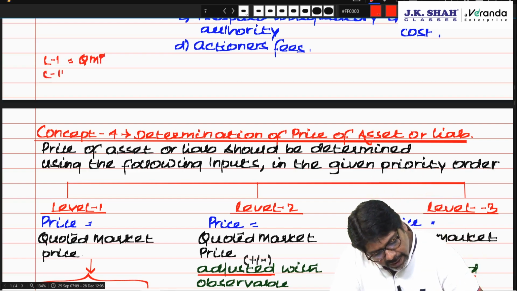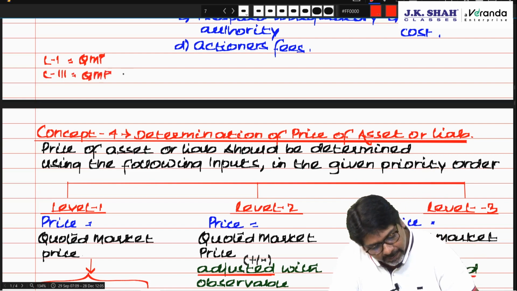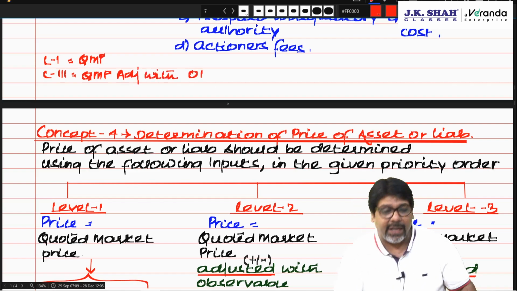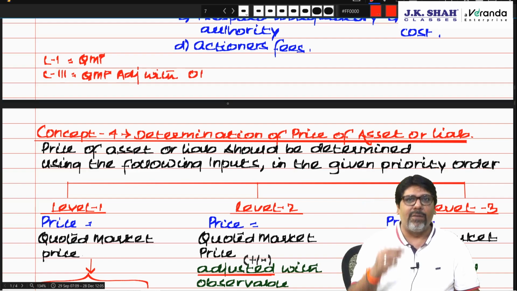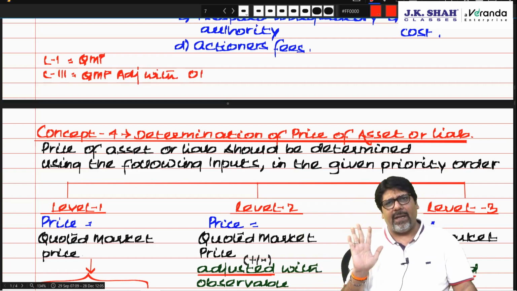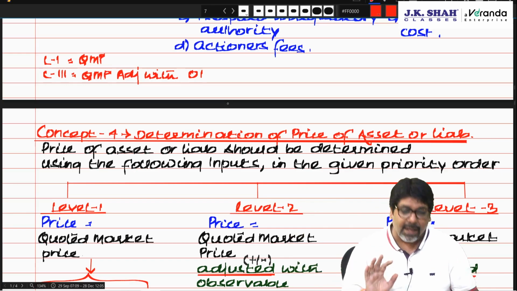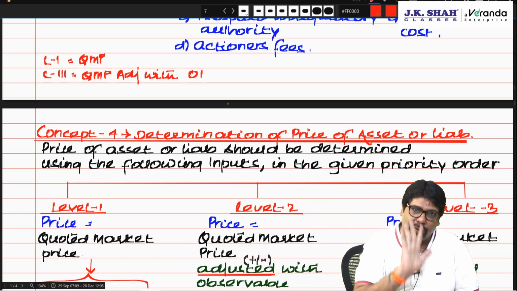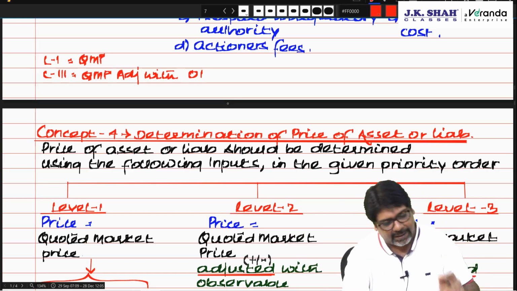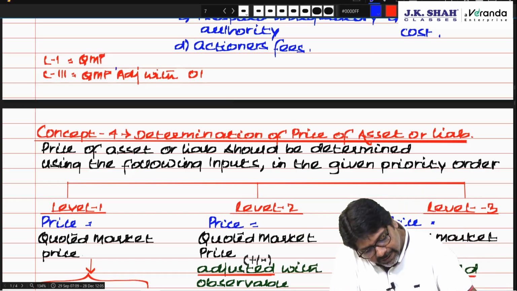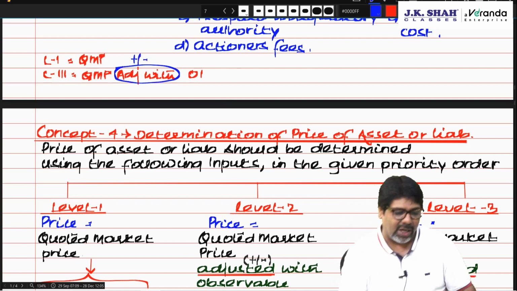In level 2 it states that the quoted market price is adjusted with observable inputs. Observable input means those inputs which can be seen by everybody, which are known. There is no estimation, it is exact. Adjusted means it can be either added or subtracted.